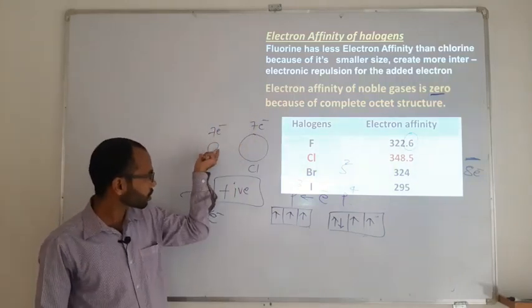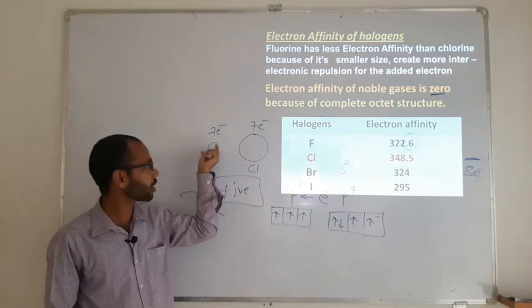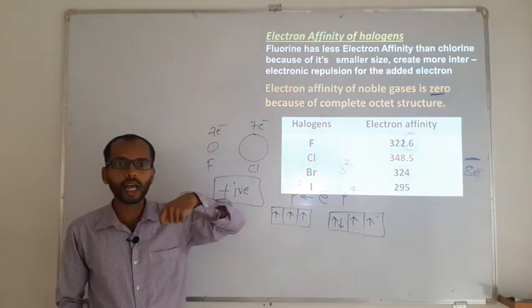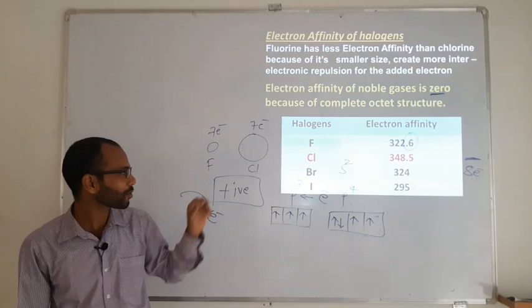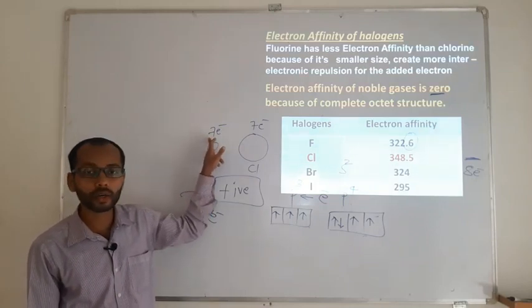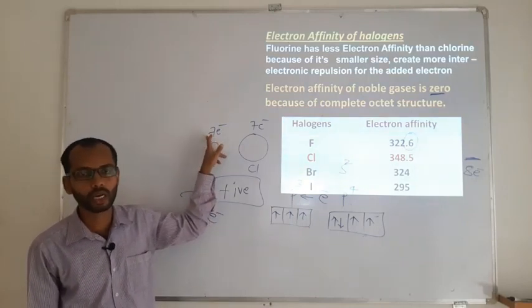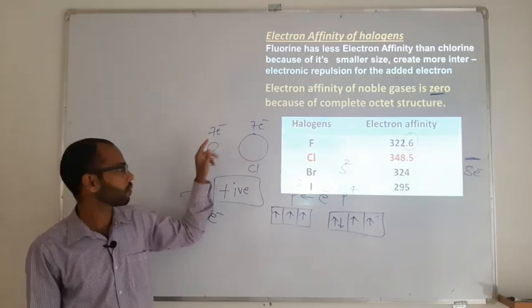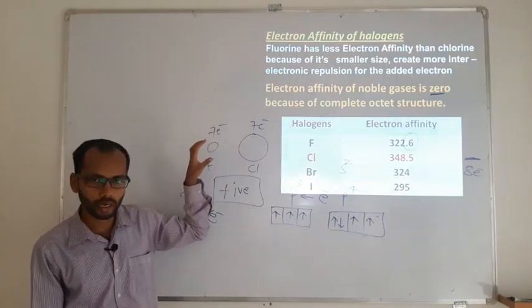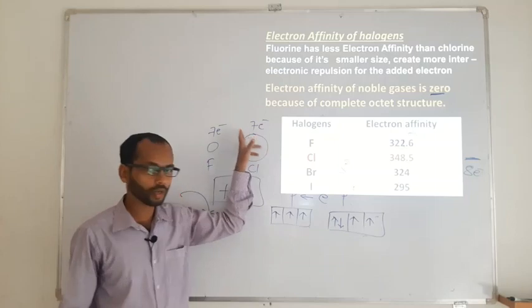So here the distance available for the 7 electrons in the fluorine is very, very less. Because of that, it is going to have inter-electronic repulsion. Means the electrons which are already there in the shell are fighting, whereas in the chlorine they are happy with